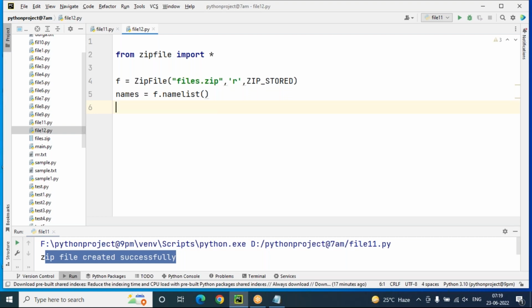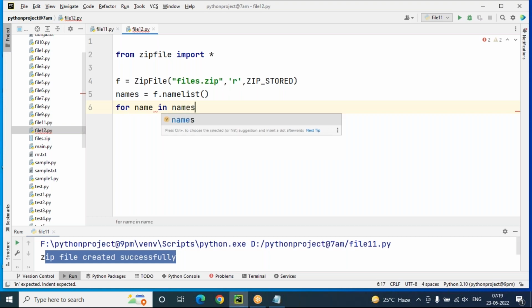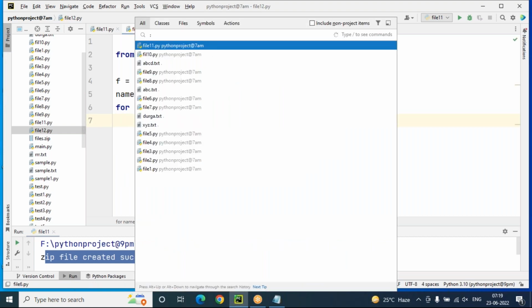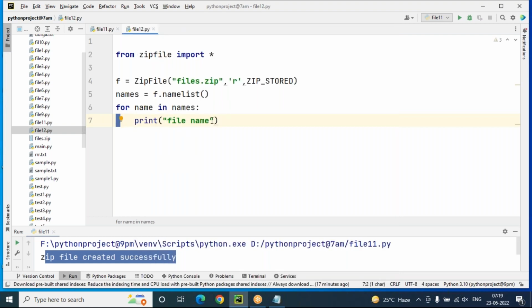Then here, for name in names, print file name. I have to print the file name clearly. What is the name of the file here? File name is just name.